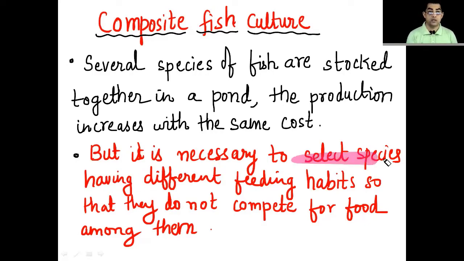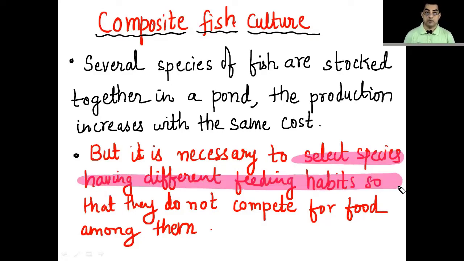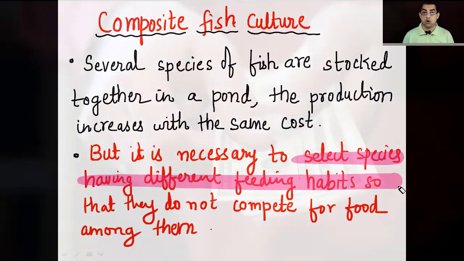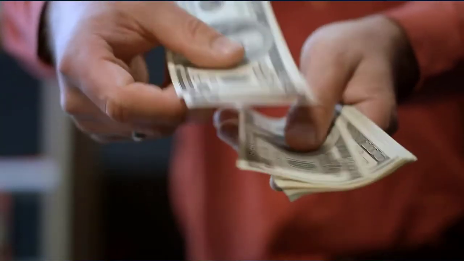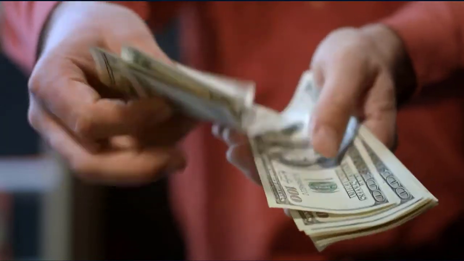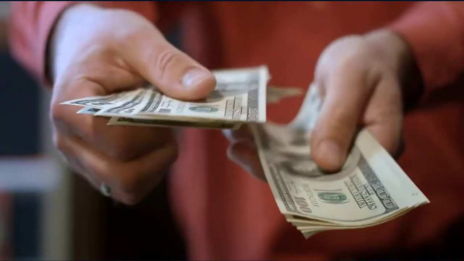It is necessary that we select some species having different feeding habits. Say we select one type of fish which feeds only on the bottom of the pond. We select one fish which feeds only in the middle layer of the pond. So there will not be any competition between them, and at the same time, at the same cost, same expense, we are going to get a lot of fishes. So the production is going to increase.